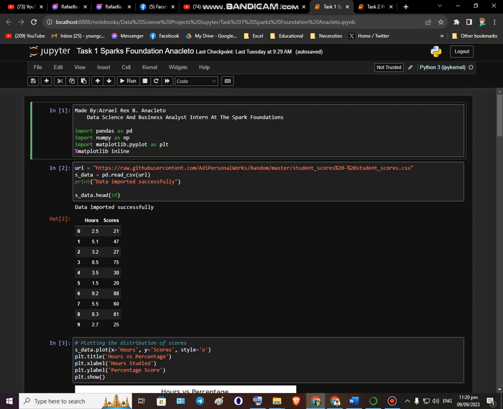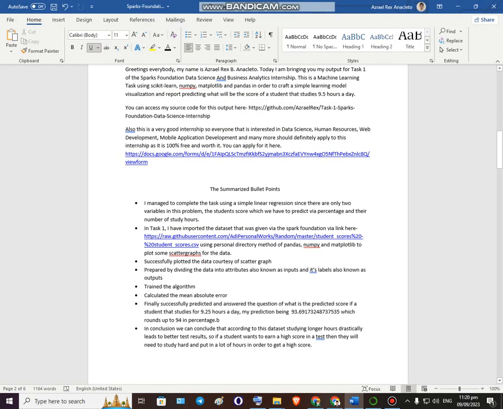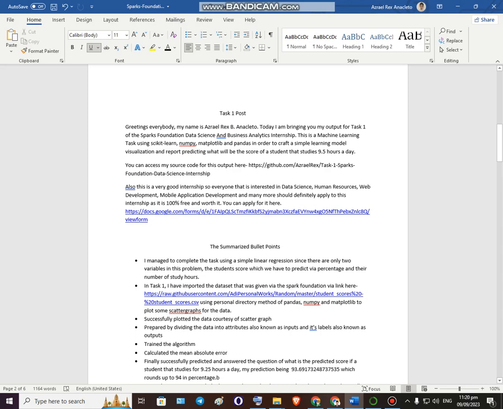So first of all, we need to, of course, import the necessary libraries. For this one, I'll be using pandas, numpy, matplotlib, and you can see I wrote here, bringing my output for task one. It is going to be a machine learning task. Well, this one and the other task I did, task two, are both machine learning. And this one we're also gonna be using scikit-learn. Later in task 2, I'm going to be using this a lot more.